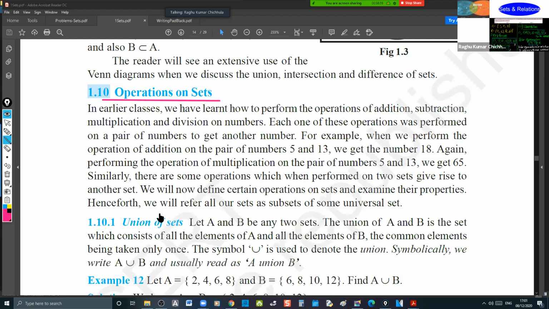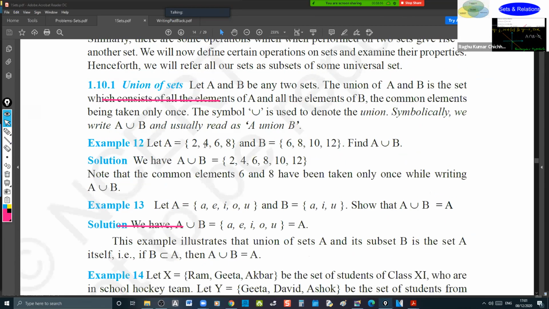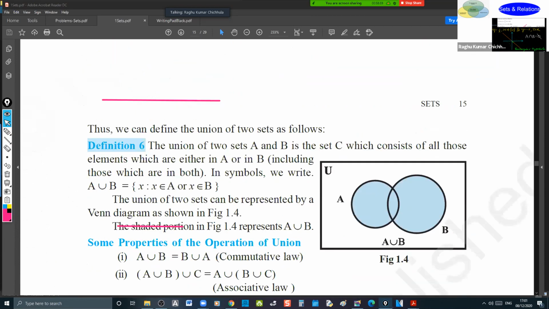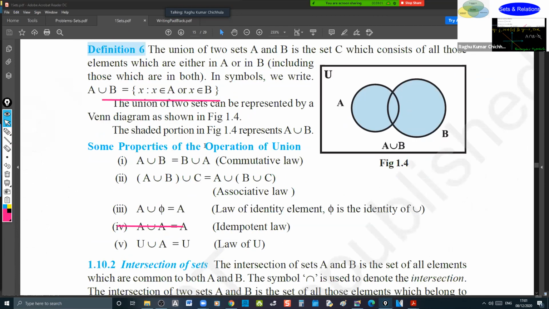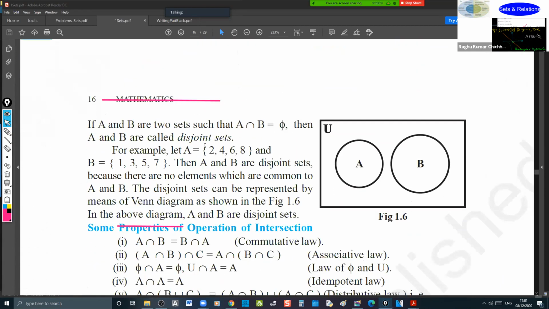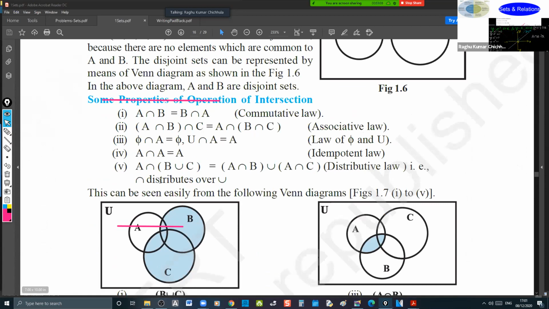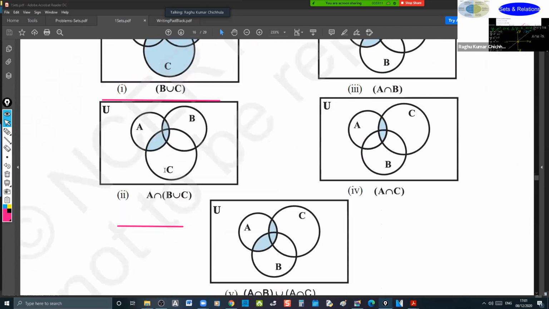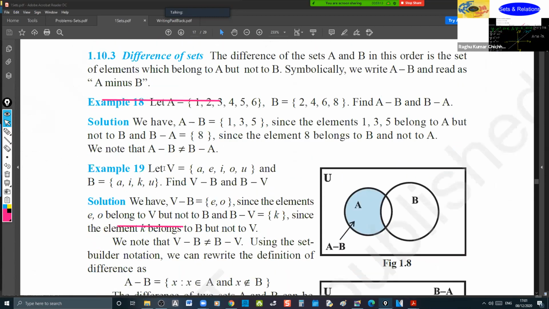So among them, first one, union of sets. Let me explain you separately what all the operations are. First one is union. Second one is the intersection, then properties of operations of intersection, and difference of sets.